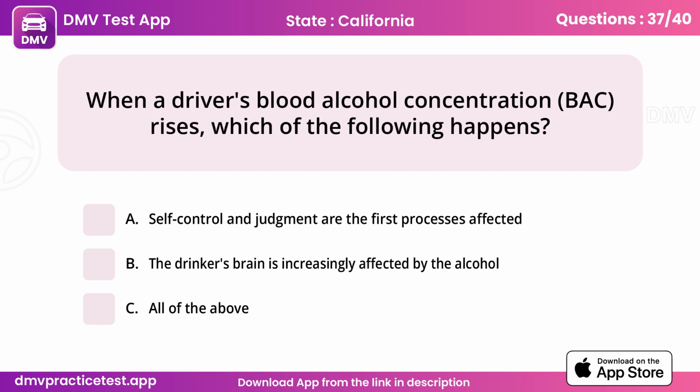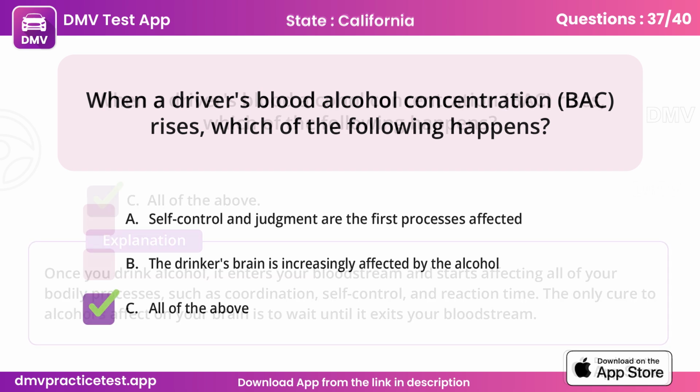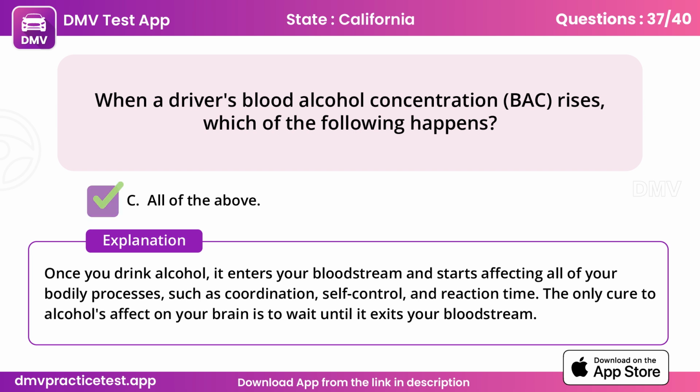Question 37. When a driver's blood alcohol concentration, BAC, rises, which of the following happens? C. All of the above. Once you drink alcohol, it enters your bloodstream and starts affecting all of your bodily processes, such as coordination, self-control, and reaction time. The only cure to alcohol's effect on your brain is to wait until it exits your bloodstream.